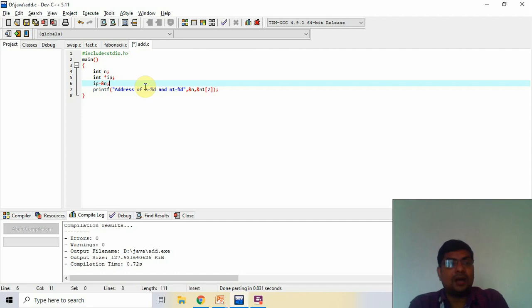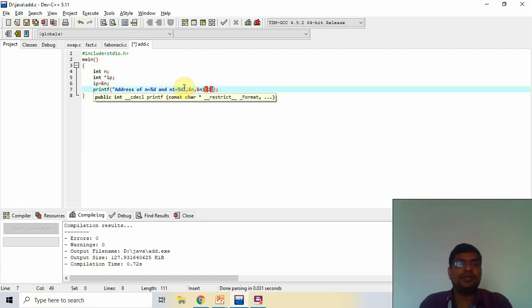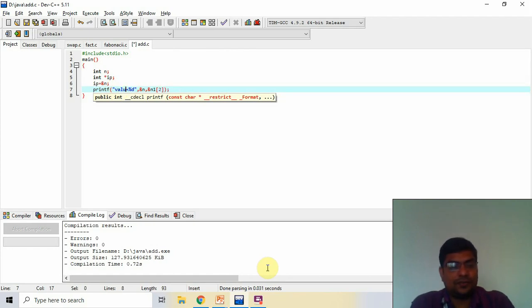So now without asterisk, without asterisk ip, the pointer shows the address of that variable which is stored in the pointer, and if we use the asterisk symbol with the pointer, then it shows the value of that variable which is stored in that memory location. Now first we print the value of that variable.